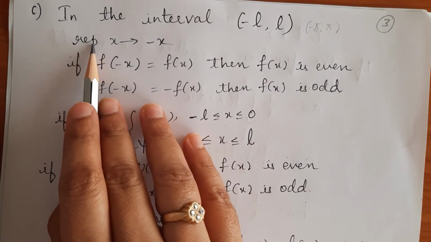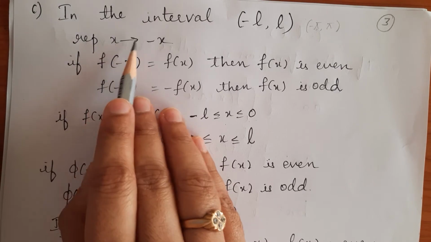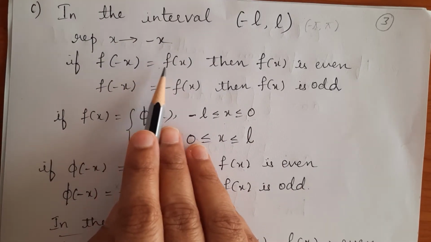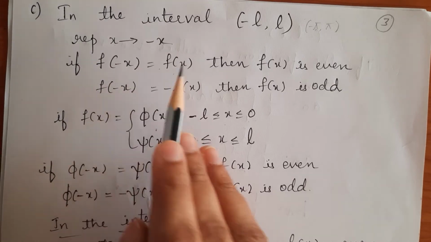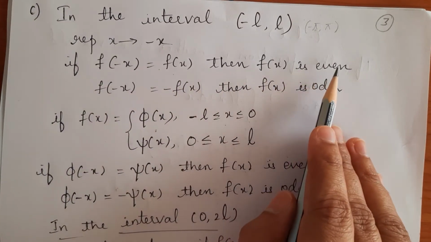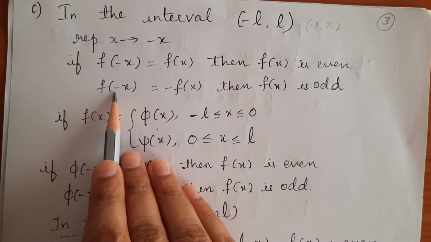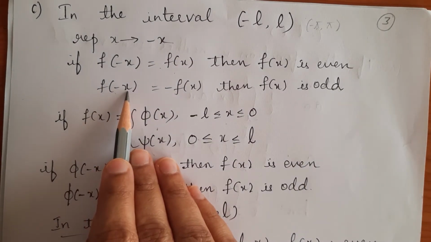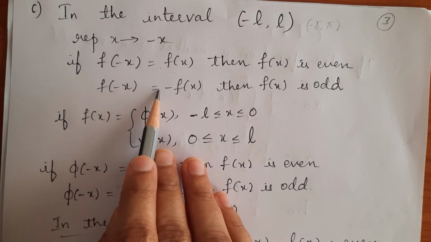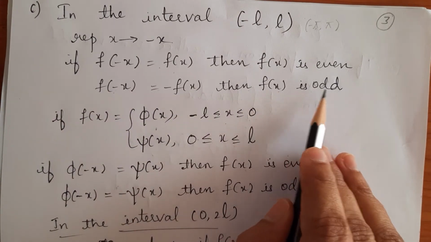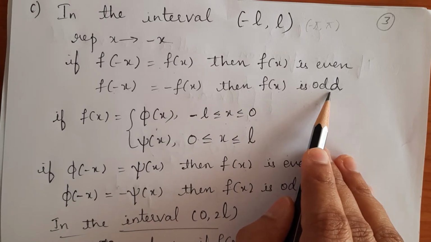That means here first we should replace x by minus x. If f of minus x is equal to plus f of x, then we say that the function is an even function. And if we replace x by minus x, and if we get f of minus x is equal to minus f of x, then the function f of x is said to be an odd function.